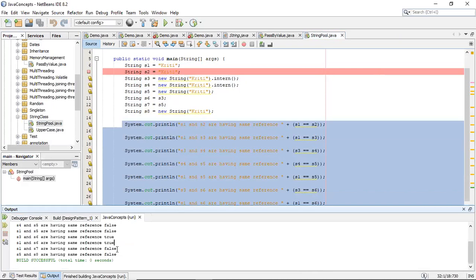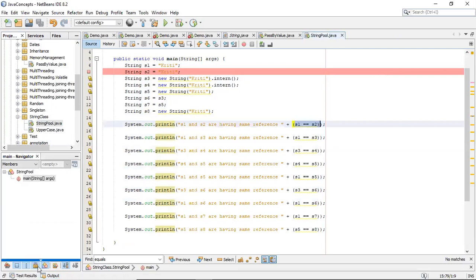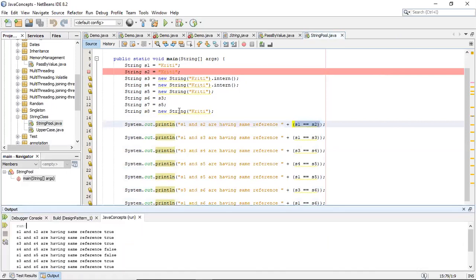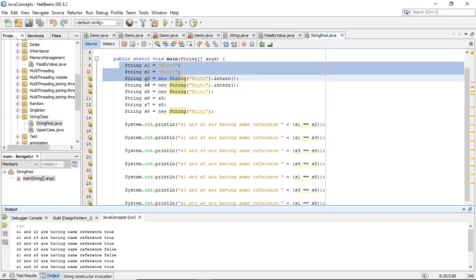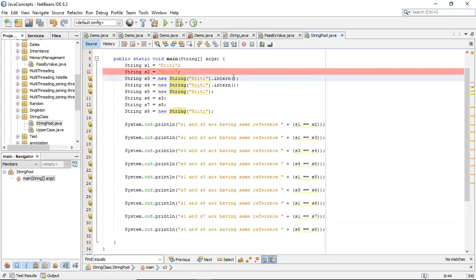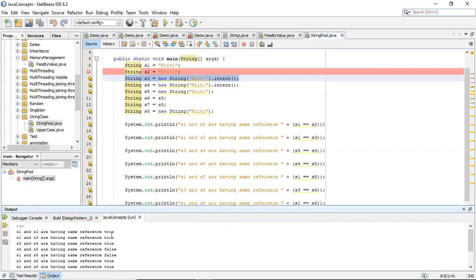And friends, as you can see, the output is here. So friends, see, S1 is equal to S2 is what? Is true, because S1 and S2 are both pointing to the same thing in the string pool that I have just explained to you. Now S1 and S3. See, S3 has been created using intern, okay. So that means they are both again pointing to the string pool. So that means the output is true, okay.